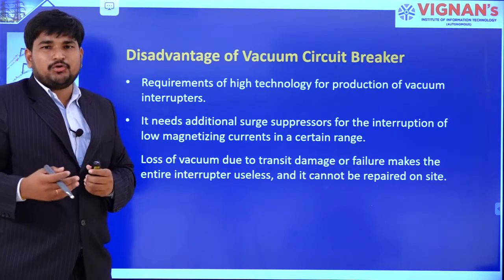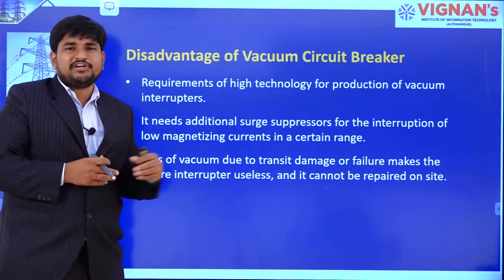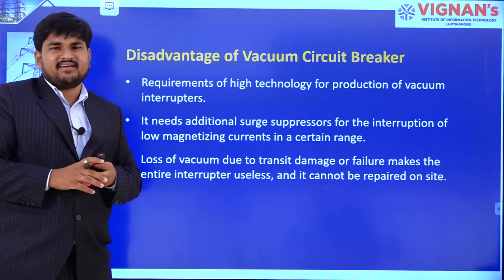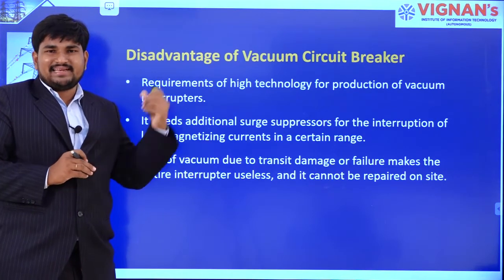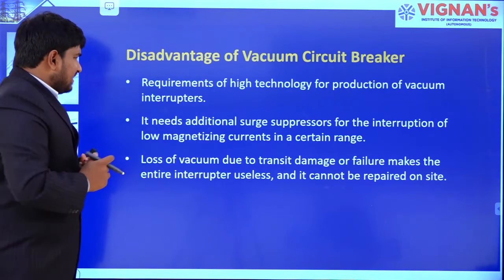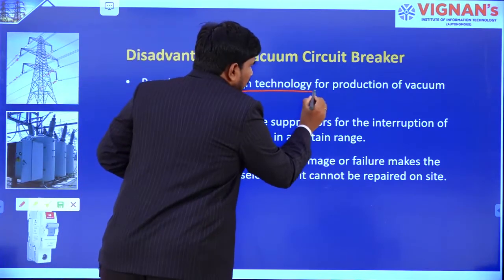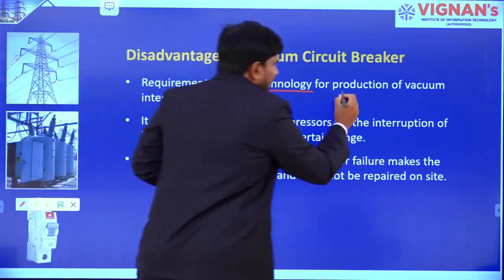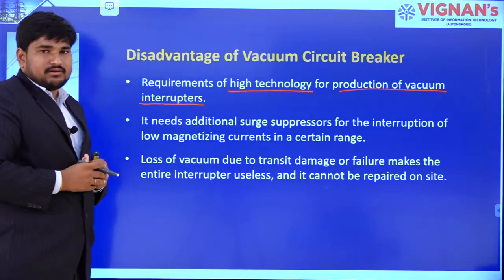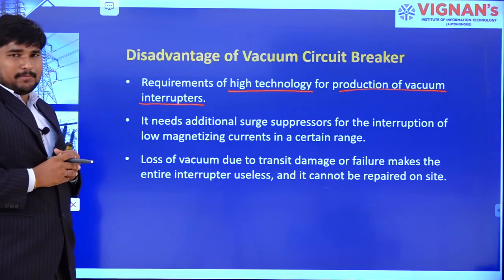Maintaining vacuum is quite a difficult thing. We need to have other equipment to maintain vacuum inside the vacuum chamber. So, that is the main disadvantage in case of vacuum circuit breaker. That is, we need to have a high technology for production of vacuum interrupters.